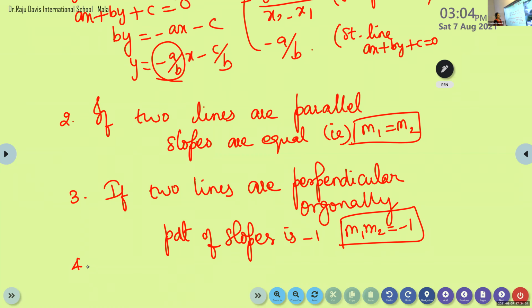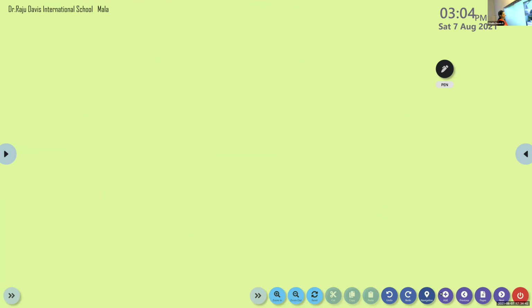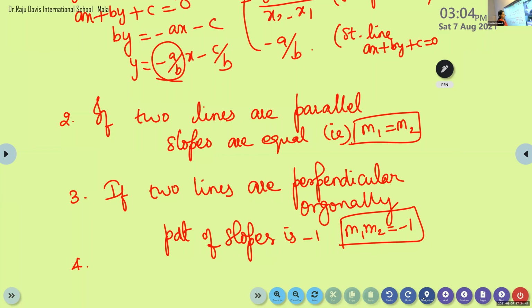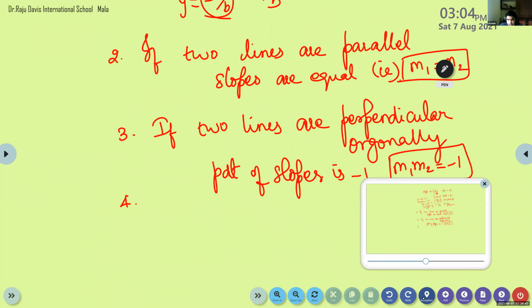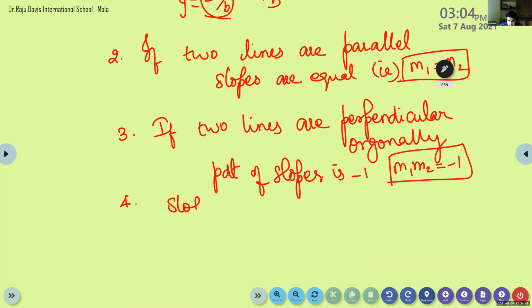Next one, fourth one. All these things we have learnt last year. Then what is the slope of x-axis? Slope of x-axis is given by dy by dx. Its slope of x-axis is always 0. And what about slope of y-axis?